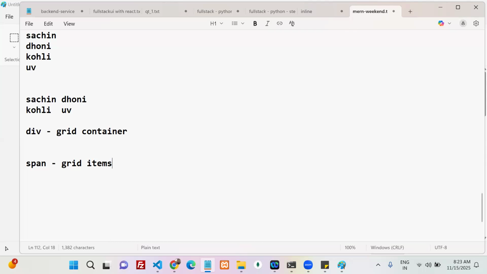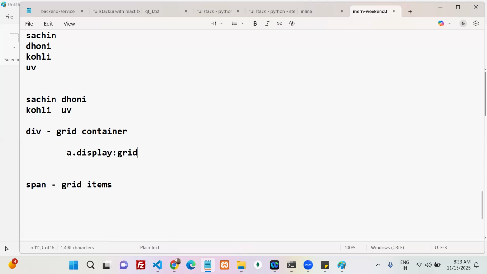Now tell me what is the next one? Grid container properties and grid item properties. Shall we go with the grid container properties? All examples we'll see, but spell out first. When this particular div acts like a grid, which property do you apply?